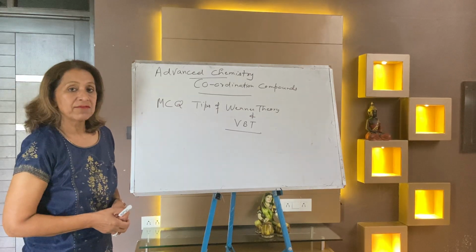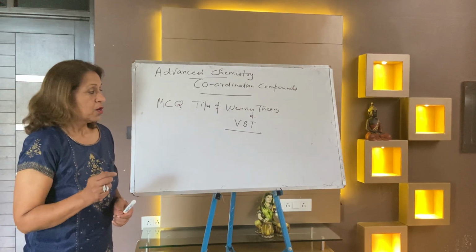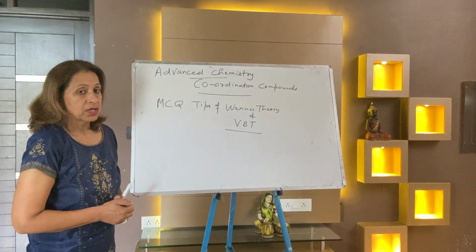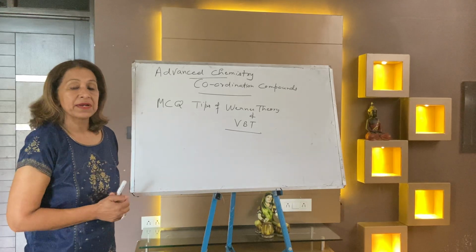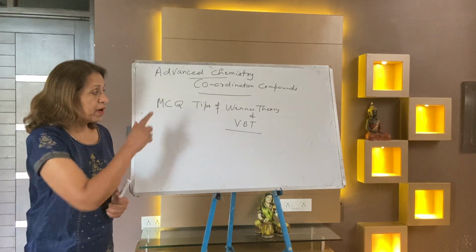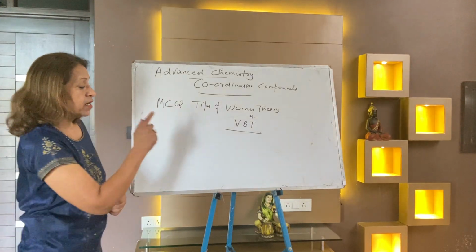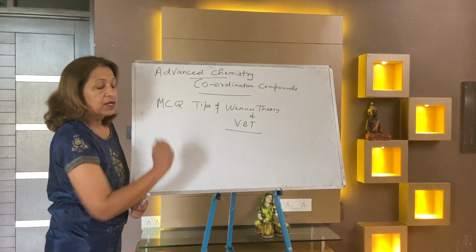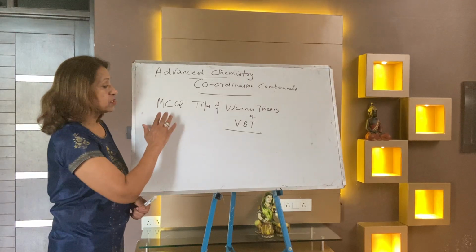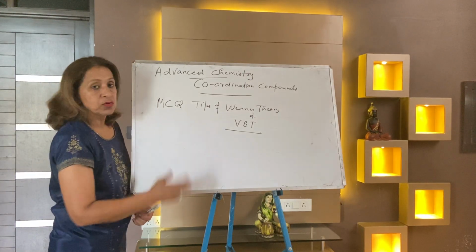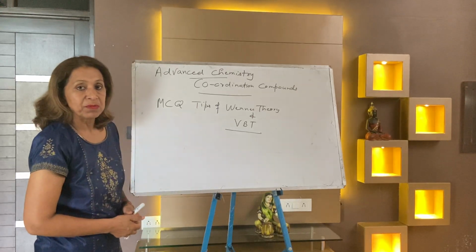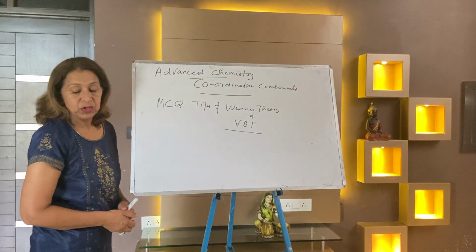In this chapter I will give you some tips of MCQ regarding bonding in coordination compound. You know, in the descriptive type lecture I told you there are three types of bonding. The first is Werner theory of valency, the second is valence bond theory VBT, and the third is crystal field or ligand field theory. Today I will give you just tips on how to solve MCQ type questions from Werner's theory and from VBT. So let us start first with Werner theory.